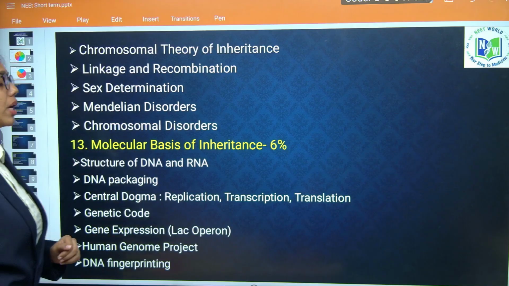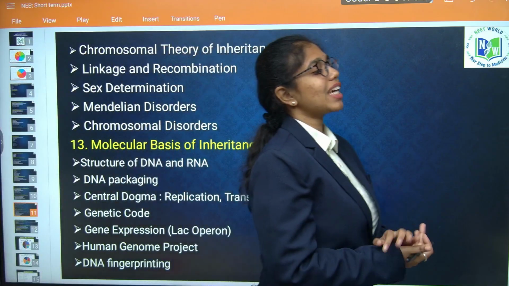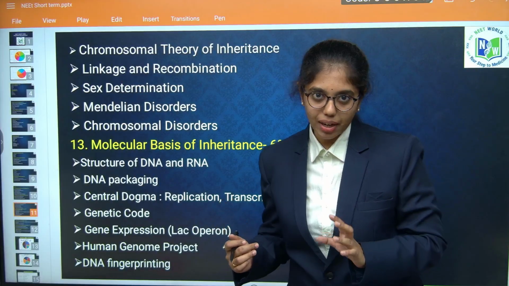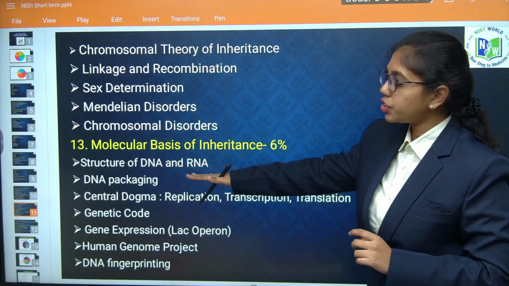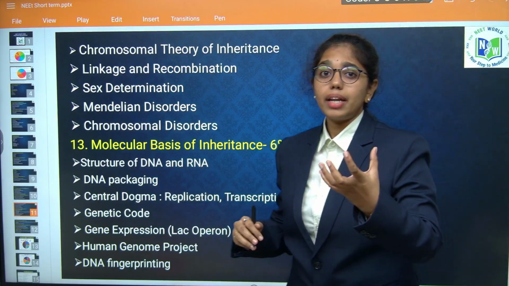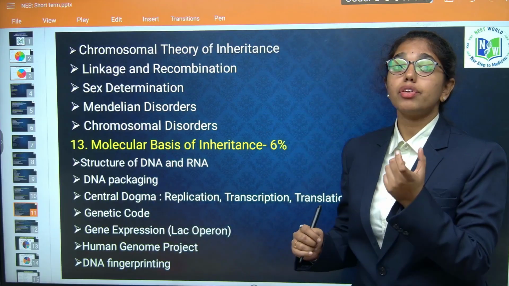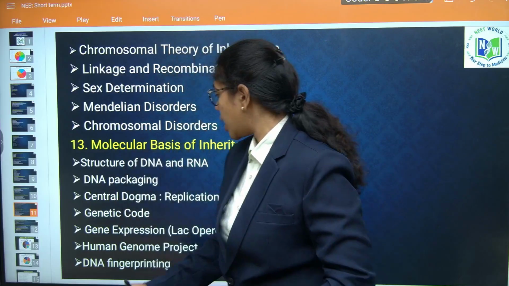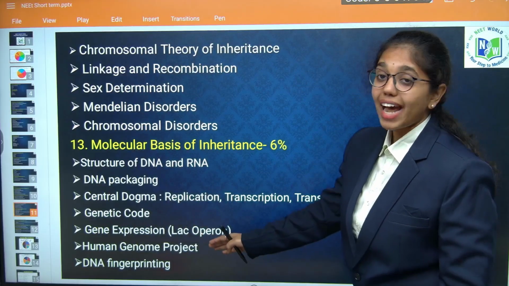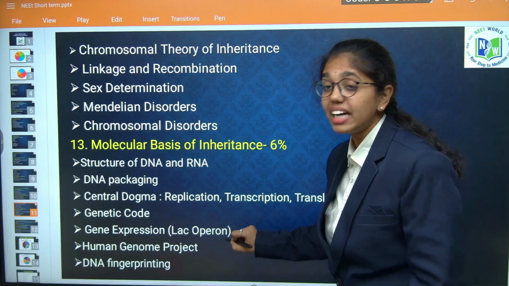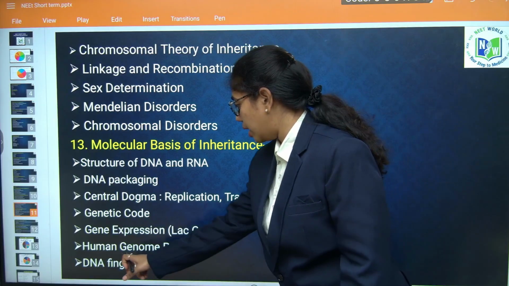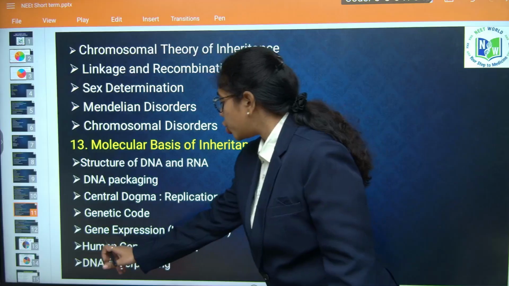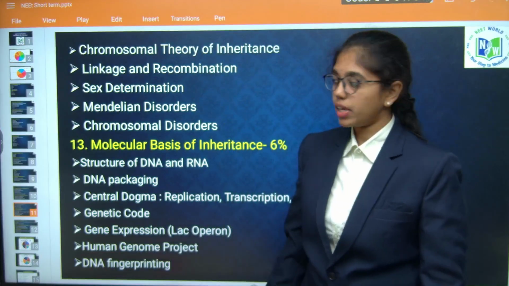Thereafter, molecular basis of inheritance, which is the most challenging chapter for most of you students, but here we will make it much simpler. Okay, firstly you have to focus on the structure of DNA and RNA, then DNA packaging, and the central dogma, where you have to learn about replication, transcription and translation, both in prokaryotes and eukaryotes. Then you have to look into the genetic code. Thereafter gene expression, where you have to clearly learn the Lac operon model. Then mostly theoretical statement based questions are asked from the Human Genome Project and DNA fingerprinting.